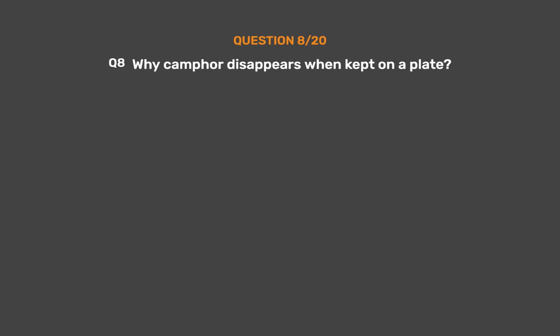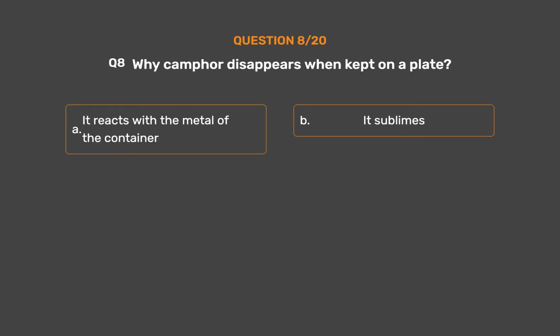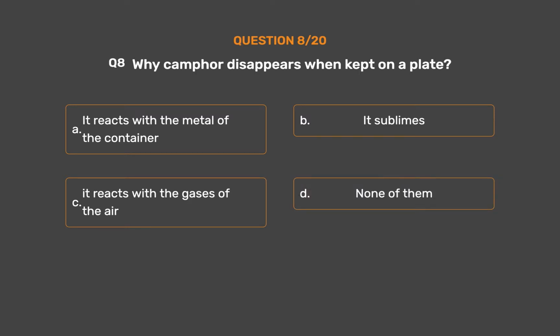Question number 8. Why camphor disappears when kept on a plate? Option A. It reacts with the metal of the container. Option B. It sublimes. Option C. It reacts with the gases of the air. Option D. None of them. The correct answer is option C. It reacts with the gases of the air.